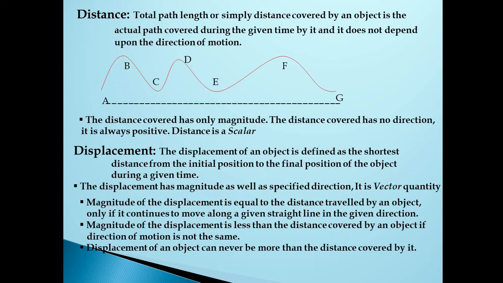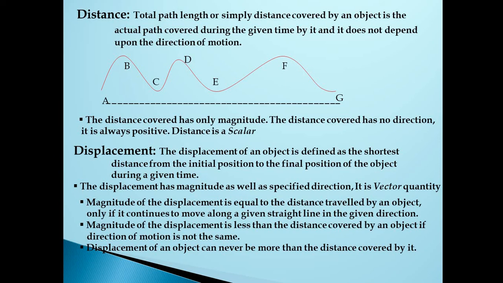Okay, and as I told you, the displacement has magnitude as well as a specified direction. It is a vector quantity. See, when you are calculating a displacement from A to G, you take the specified direction from A to G. You calculate A to G. So it is a vector quantity. Let us see a few more things about the displacement.